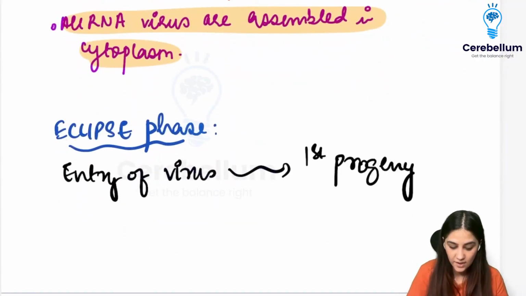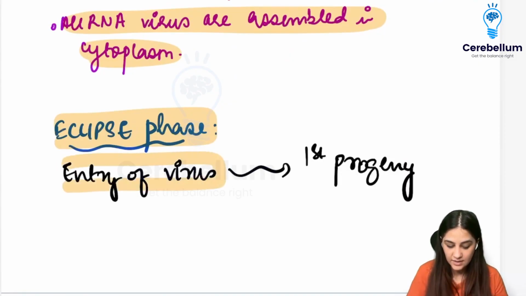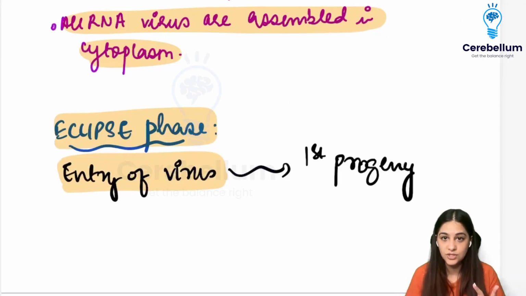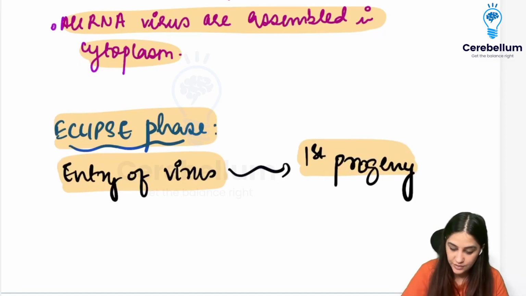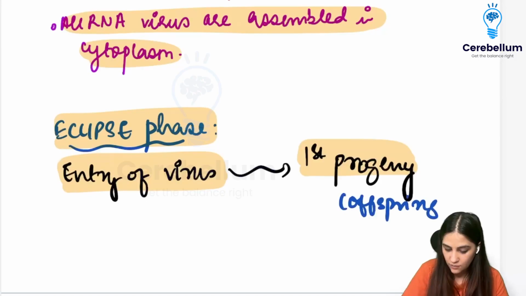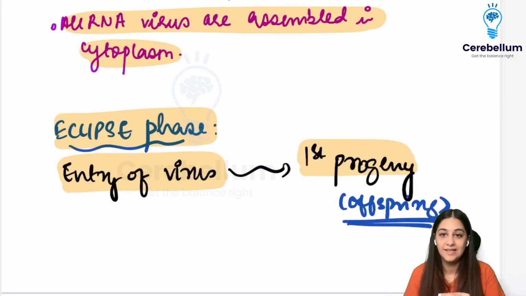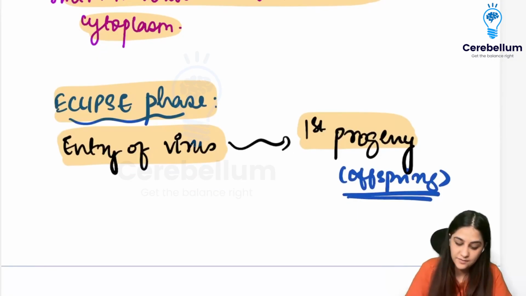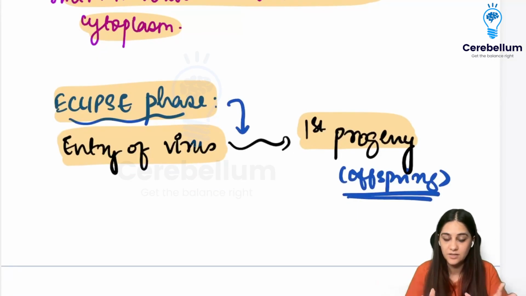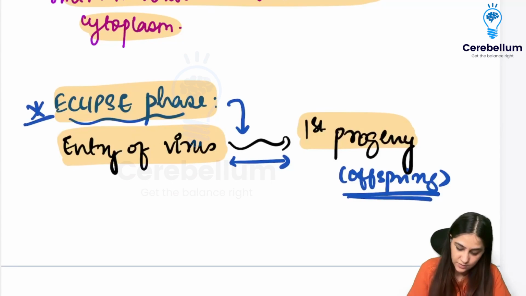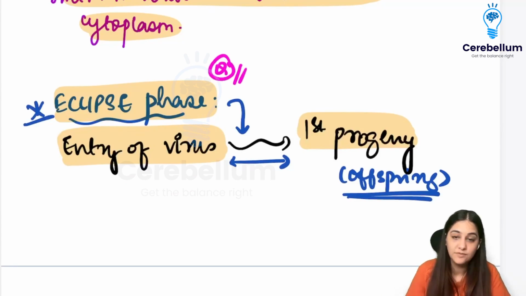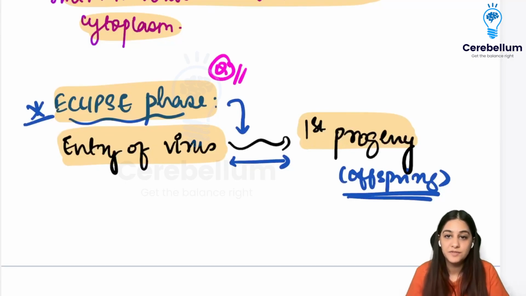Now, there is something called the eclipse phase, right? So what is the eclipse phase? It is from when the virus has entered the host till the making of the first progeny or the first offspring, right? Progeny means offspring. So from the viral entry till the first offspring is formed, this period is called the eclipse phase. So you have gotten a question on this. What is an eclipse phase? That is from the entry of the virus till the first progeny has been formed.